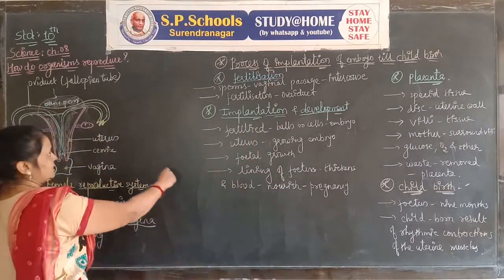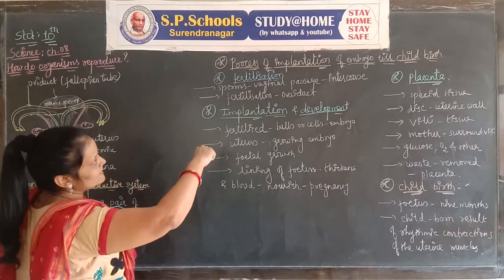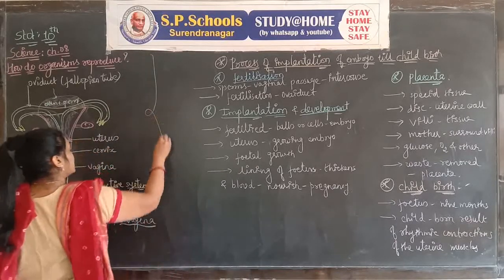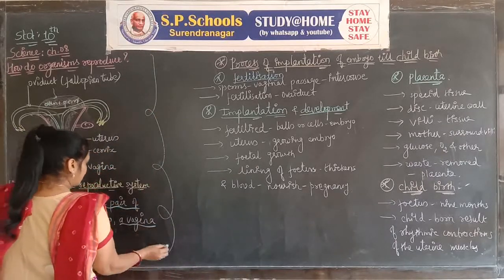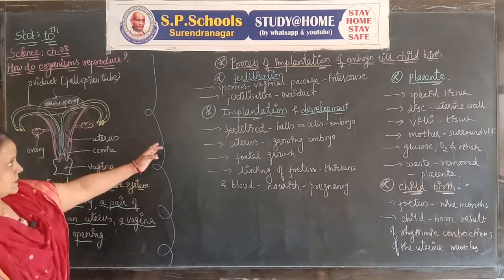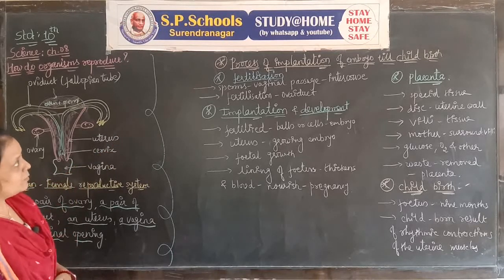In this question, the figure is not important, but the figure is drawn for understanding. Let's see the process of implantation of the embryo till childbirth.